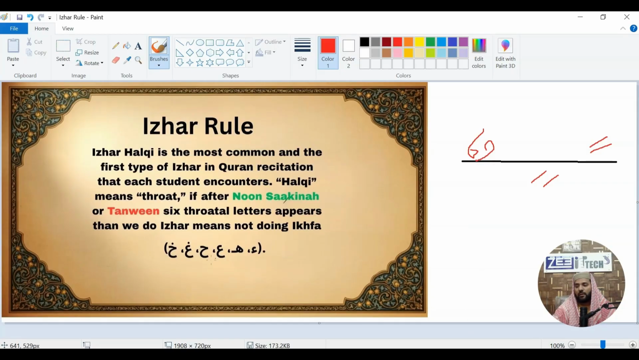So what are the six throat letters? Hamza, Ha, Ain, Ha, Ghayn, Khaa. These are the six letters. If these six letters appear after Noon Sakin or Tanween, we are going to do Izhar. So let's go to the exercise so we know how we are going to do it.